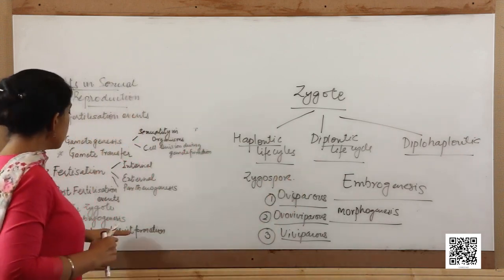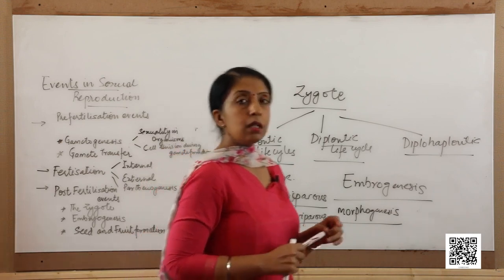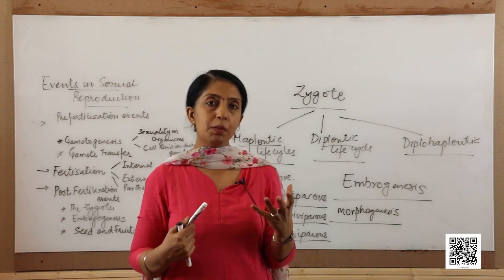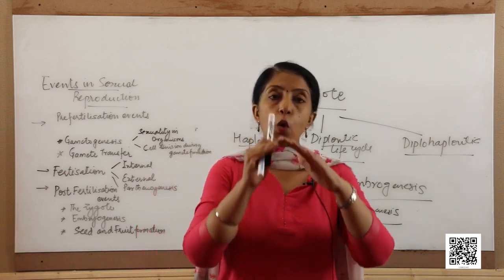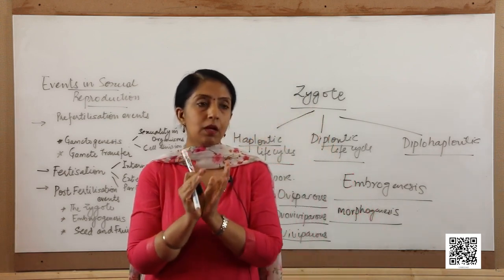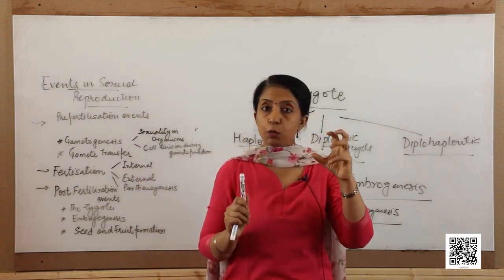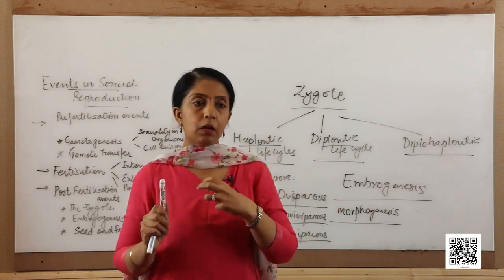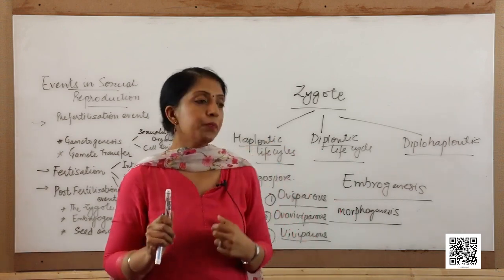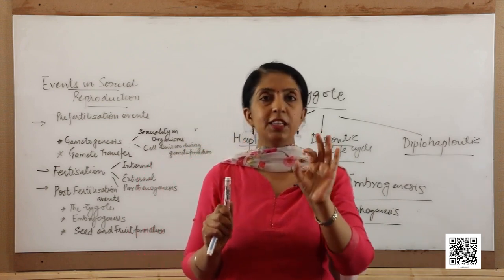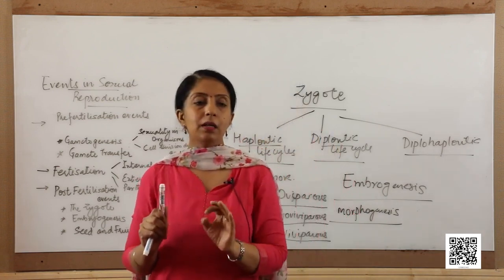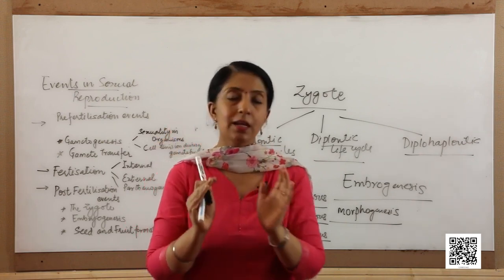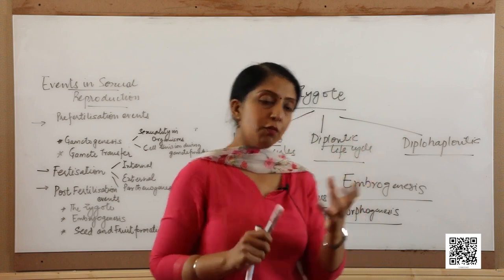Last, we come to the seed and fruit formation. In the plants also, the embryo develops. So, what happens in the plant? The ovary disintegrates. There is a structure called the endosperm in the plants, which provides nutrition to the growing embryo. The ovules get transformed into the seeds, and the ovary forms the pericarp, which acts as nourishment for the growing seeds, and this is how the fruits are formed.